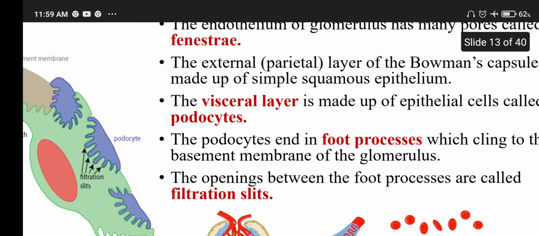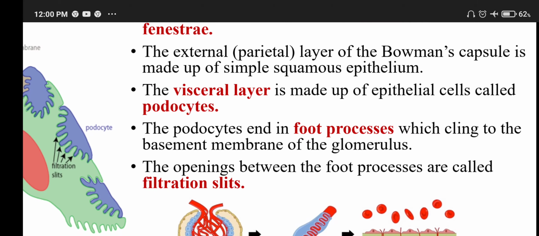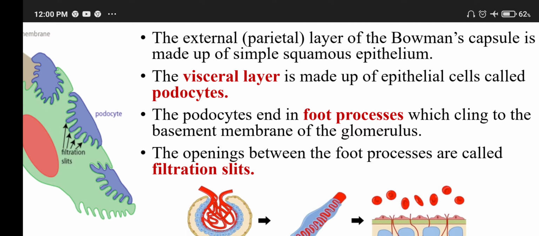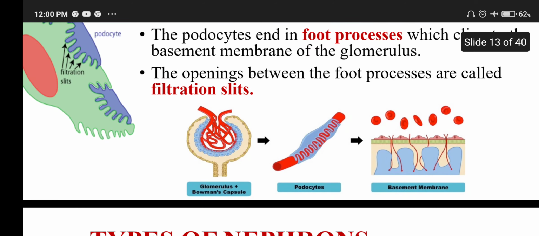The visceral layer is made up of epithelial cells called podocytes. The podocytes end in foot processes, which cling to the basement membrane of the glomerulus. The openings between foot processes are called filtration slits. See.